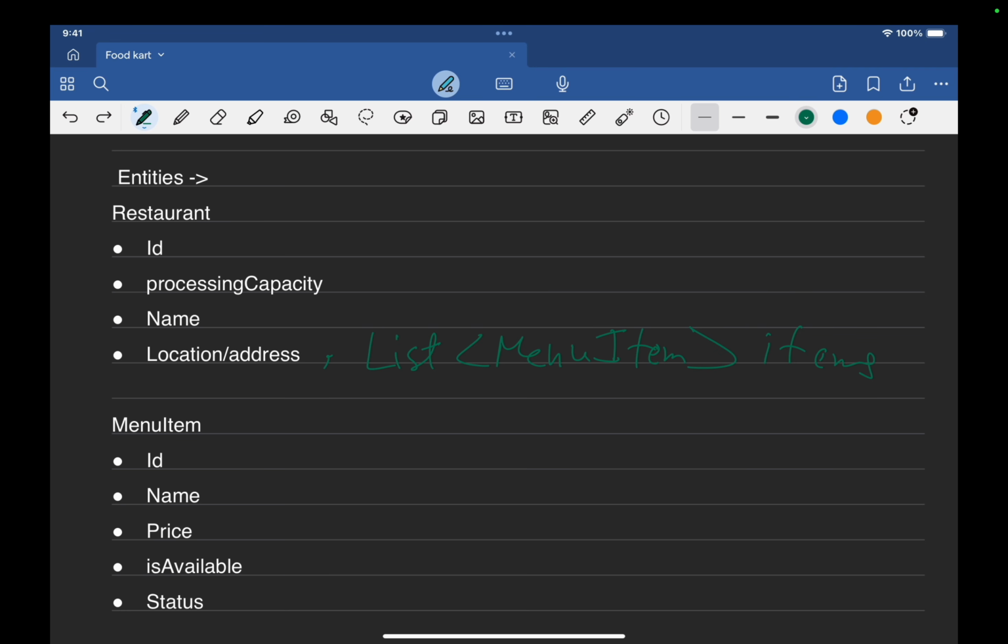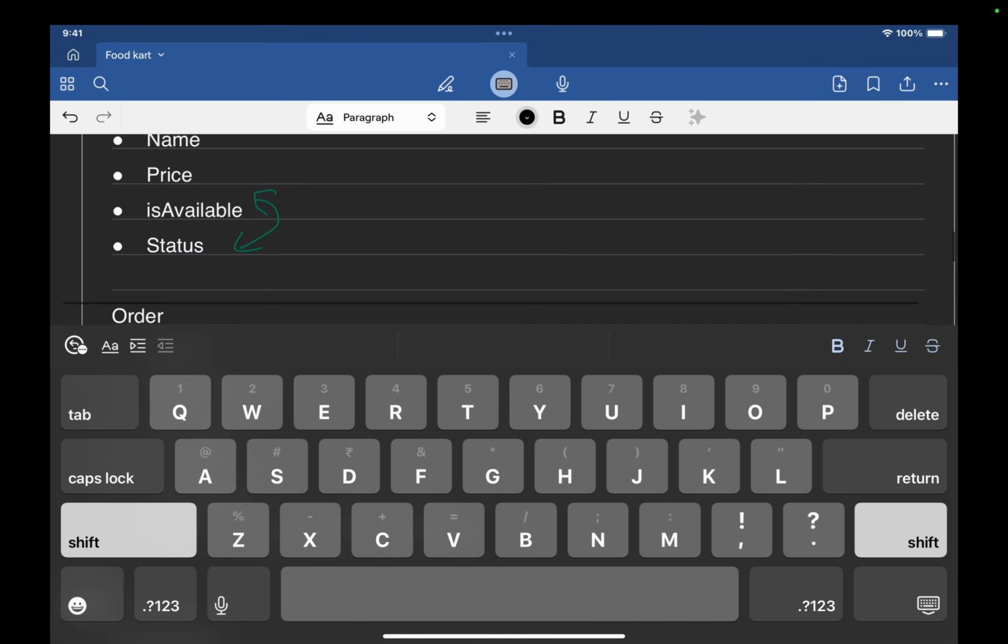Now let's move to the menu item. Menu item will have its name, ID, price, is available, status. I think status and is available are kind of the same thing. So what we can do is we can remove one of them.